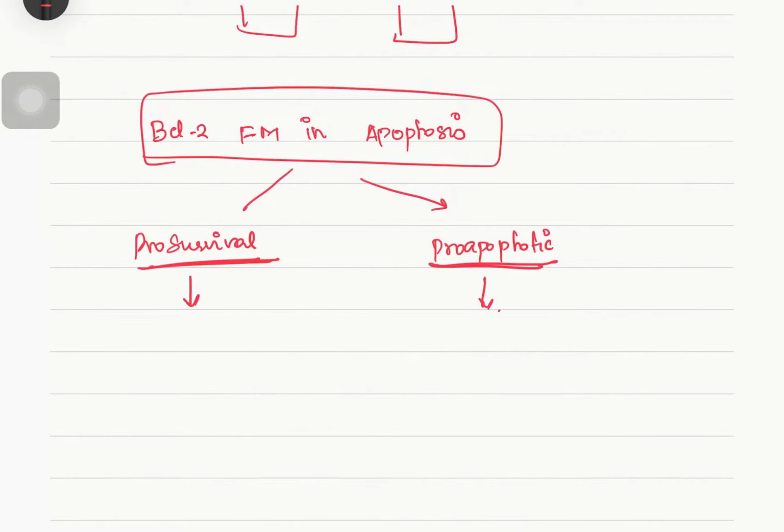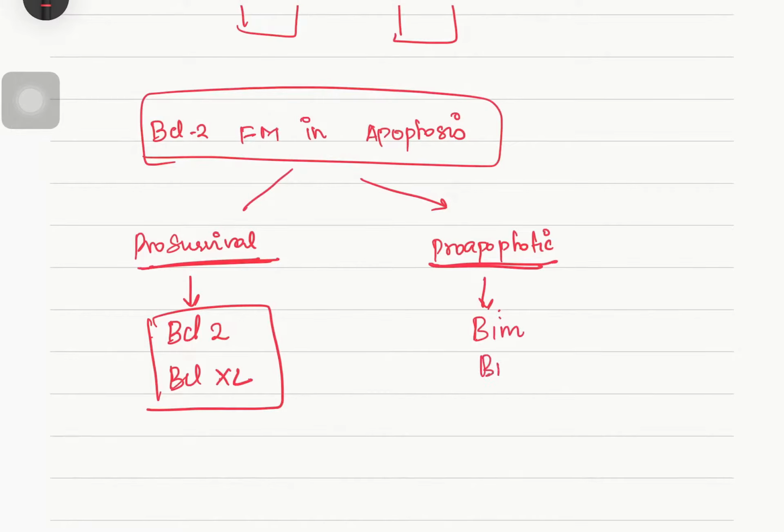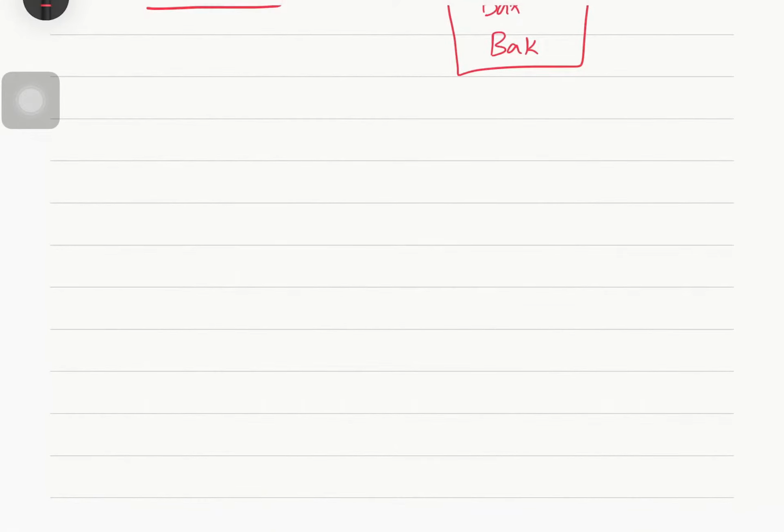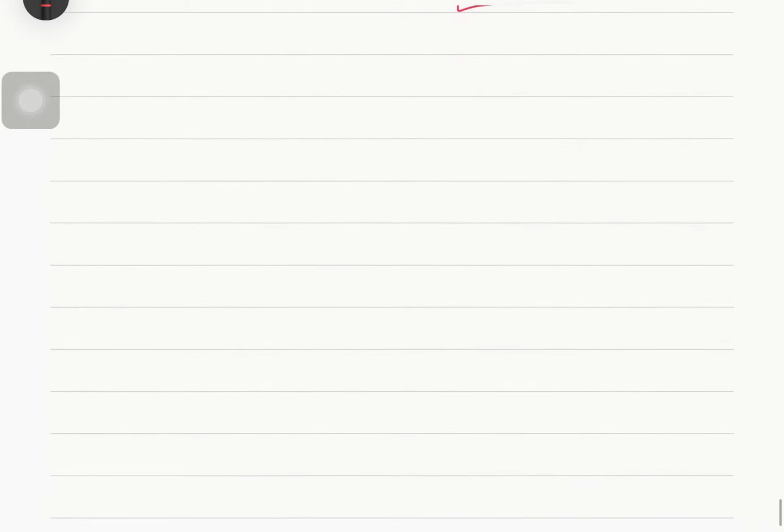So what are the proteins under these two subtopics? It is BCL2 and BCLXL. These two are going to cause the cell to survive, whereas BIM, BID, BAX and BAK, all these are pro-apoptotic proteins of the BCL2 superfamily. So now we will see with an illustration how this pro-apoptotic group is going to cause apoptosis.